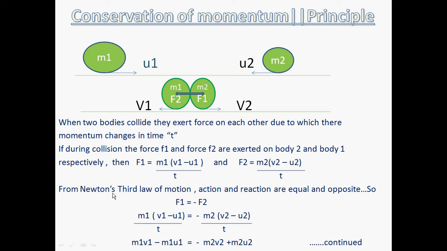Now, as we know, there are equal and opposite forces acting on both bodies, from the first body to the second body and from the second body to the first body. So the forces will be equal and opposite, therefore F1 is equal to minus F2. Putting in the formulas, F1 is m1 (v1 minus u1) upon t, and F2 is m2 (v2 minus u2) upon t. Now students, if we cancel out the t, the values will come out as m1 v1 minus m1 u1 is equal to minus m2 v2 plus m2 u2, because the minus and minus in the bracket will give plus.